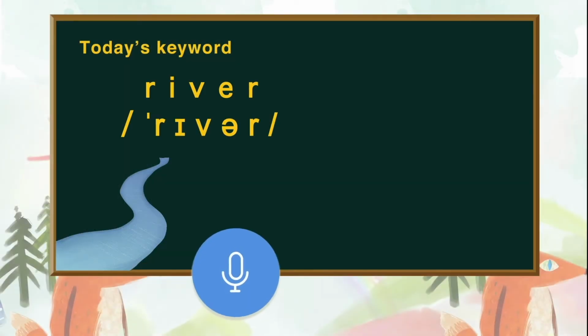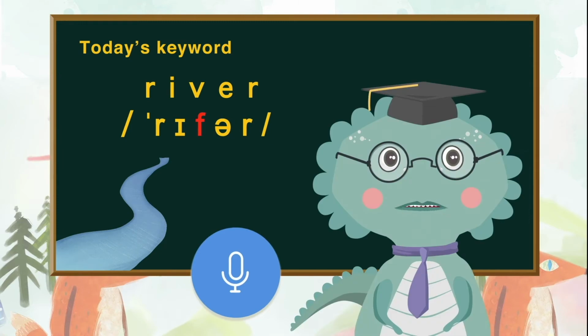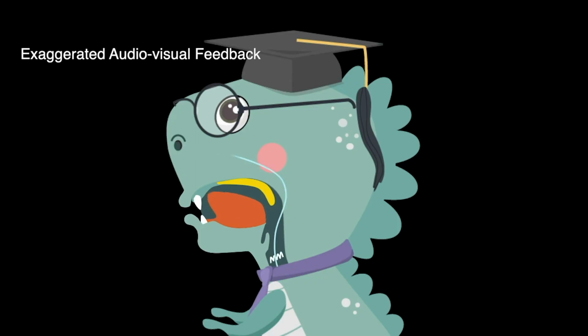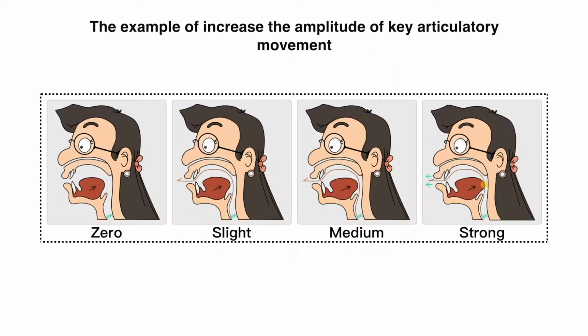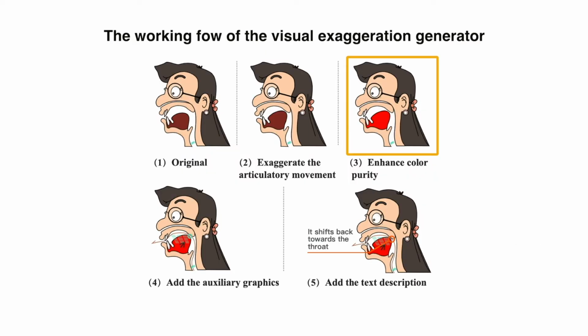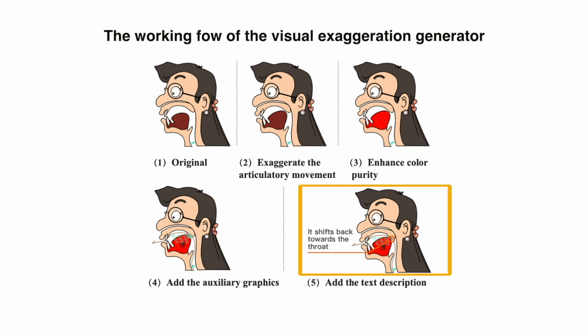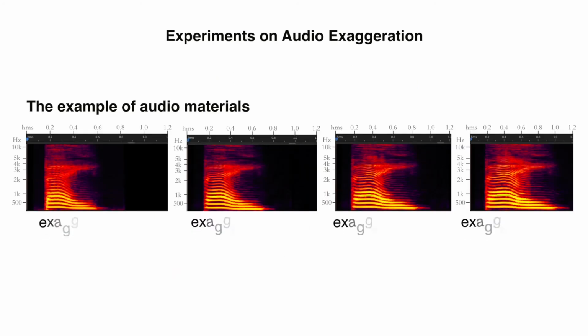In this part, I introduce the realization of the visual exaggeration. We generate the exaggerated articulatory animation using the following methods. Increase the amplitude of key articulatory movements. We modify the color of the tongue. Auxiliary graphics and supplemental texts are finally added.